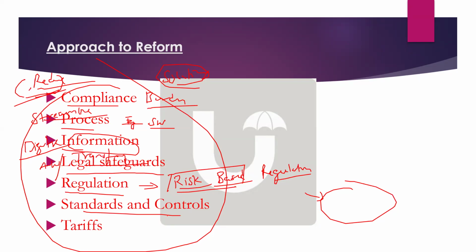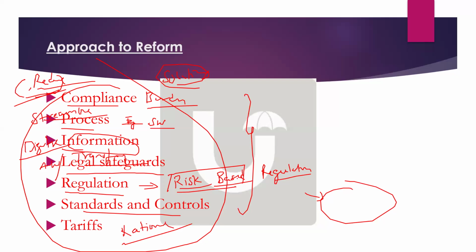Okay, this type of keywords you can have. And tariffs, what should happen to tariffs? Like electricity tariffs and all, they have to be obviously reduced. Okay, rationalize. Very good. Rationalize keyword is very good. So rationalize keyword or reduce keyword can be used. Rationalize tariffs.